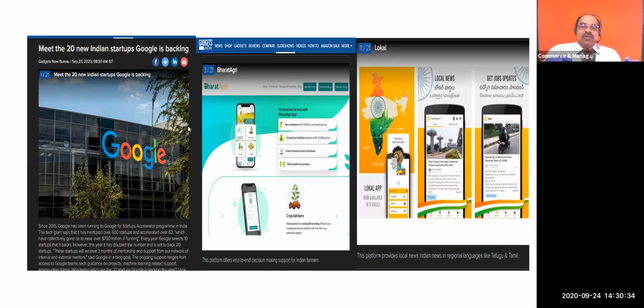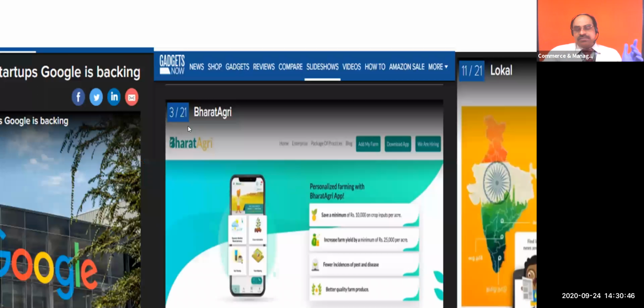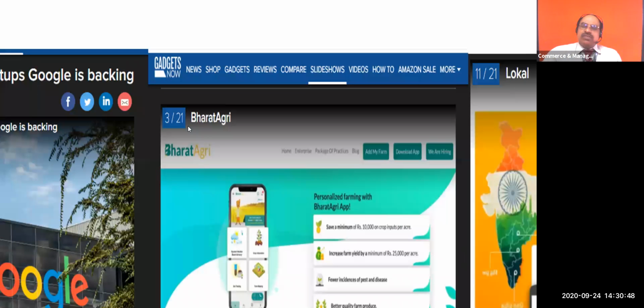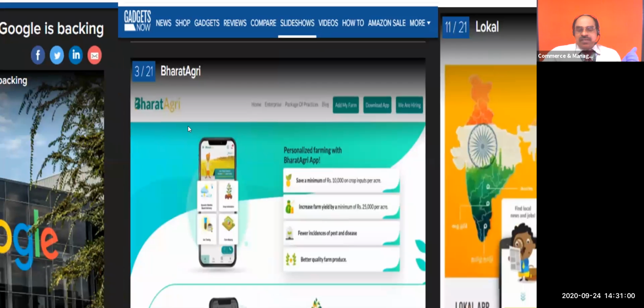Same thing in case of another one funded by Google. They mentioned the agriculture sector. This app is meant for the Bharat Agri. They wish to uplift the agriculture people. So that is their vision. But they created it in the technology plus normal platform. Whatever they have to do, everything, they created that. So they are using the technology, but their sector is agriculture.